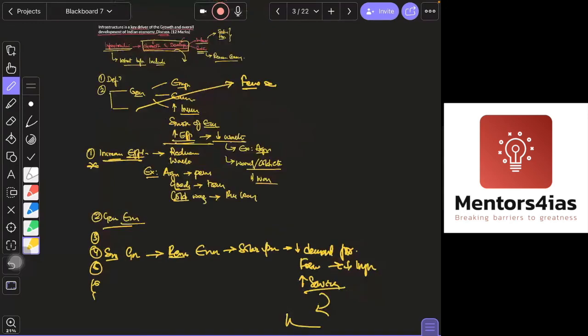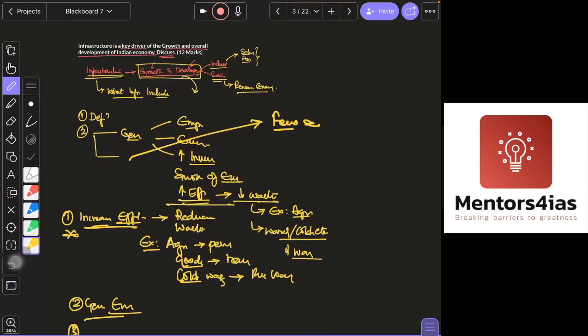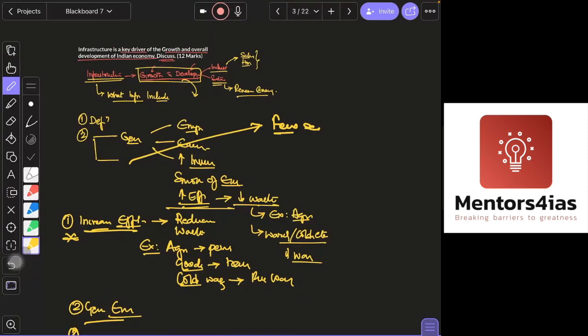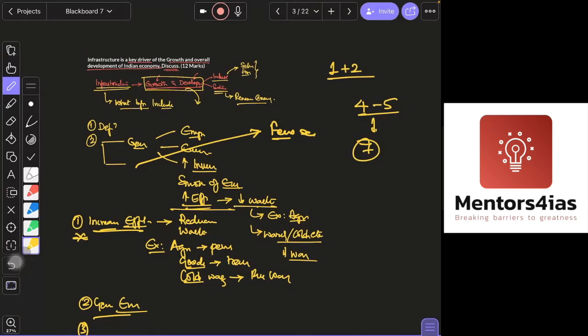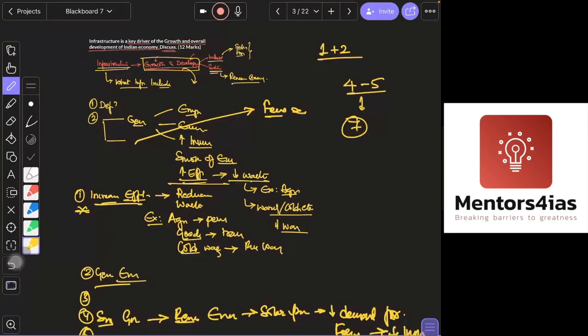Correct. Now I hope this question is not that difficult. The way you write will add that 1 or 2 marks, which is more than enough. So most of you would be getting 4 to 5 marks. You write a beautiful answer with more points or appear to have more points, you will be able to get around 7 marks. That's the difference. 1 or 2 marks difference will have a lot of impact on the final score.